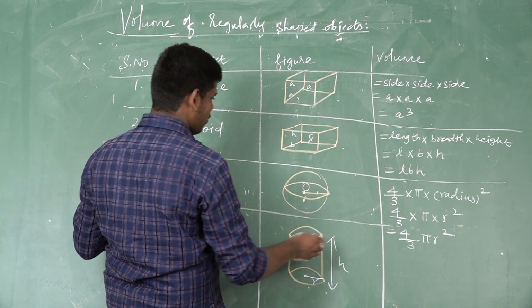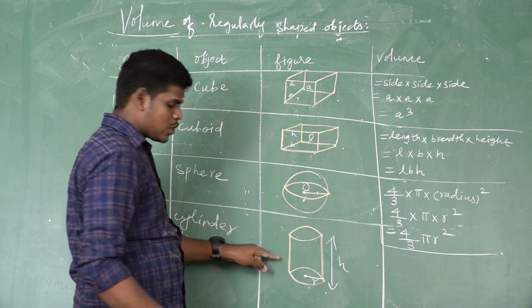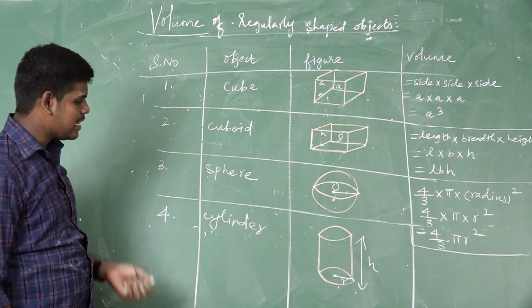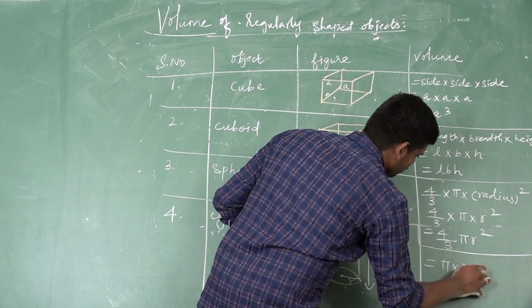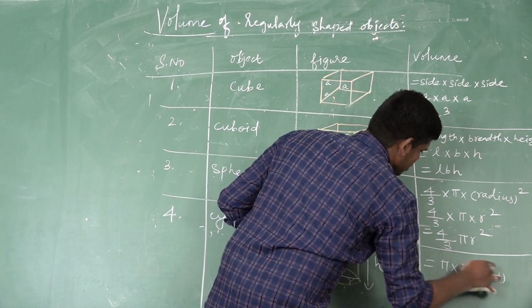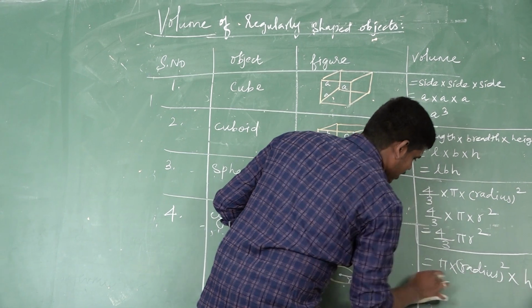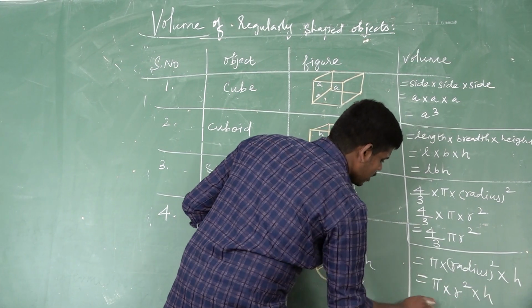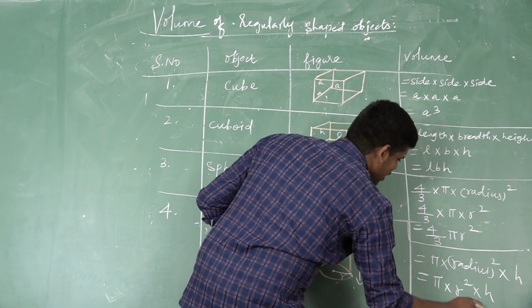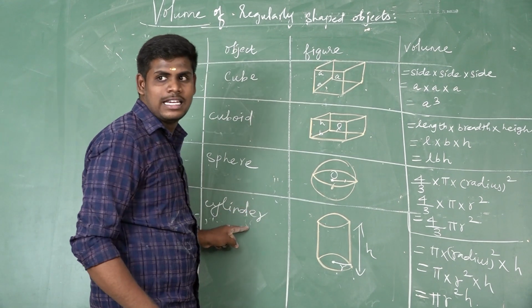A cube is the volume of cube. And the last one is cylinder. So we want to calculate pi into radius square into height. So pi into r square into h. So pi r square h. This is the volume of cylinder.